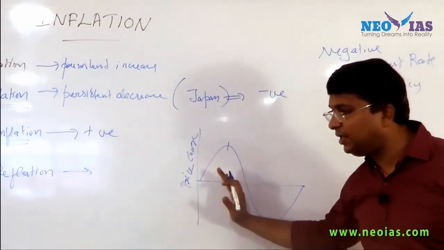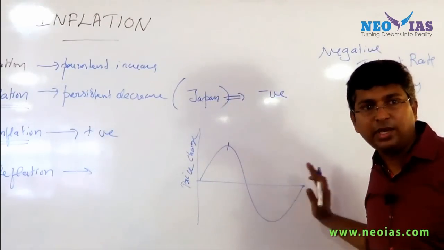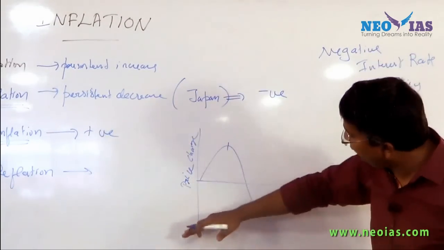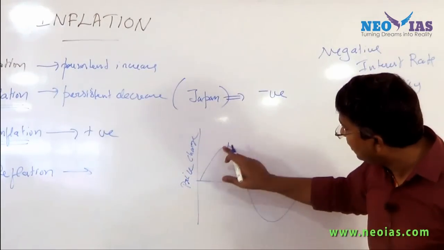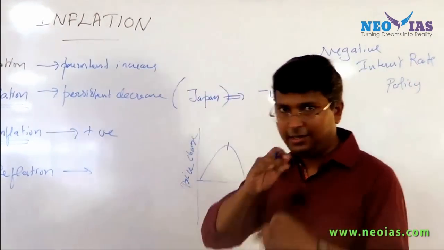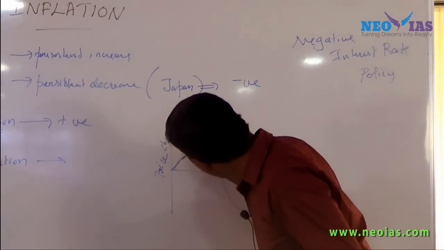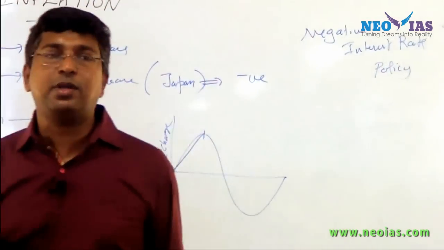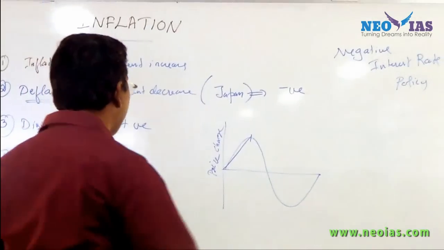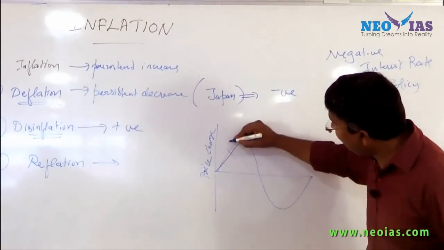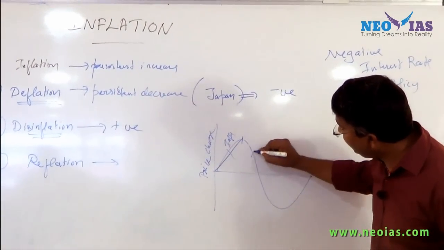Inflation is weekly. Generally the data is available month wise. So if this is the time period and this is the change in the price level, now what is this phase? The price level is persistently increasing. What is that? It is inflation. Now what is this?